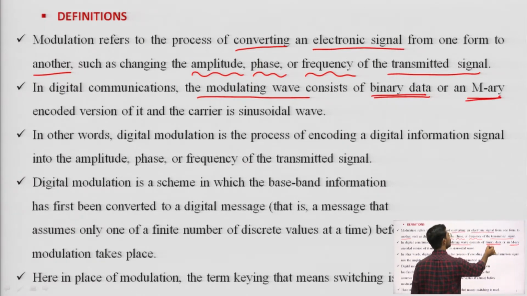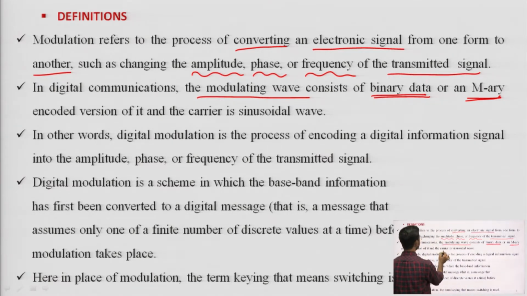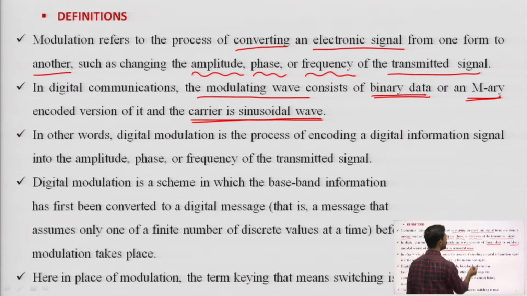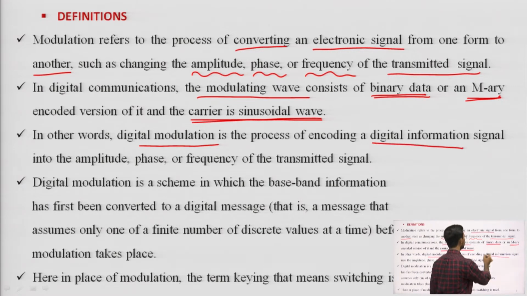Binary data means it has a 1 0 form, 2 bits only, and M-ary form includes M number of bits, an encoded version of it, and the carrier is sinusoidal, as it also was in analog communication systems.